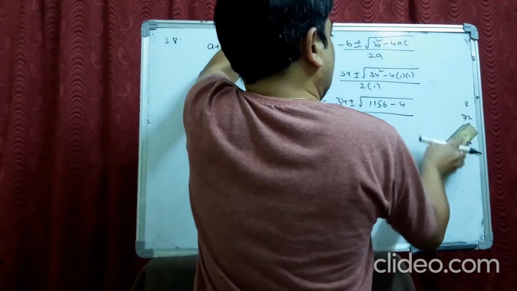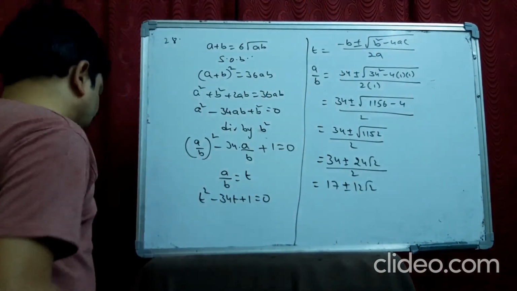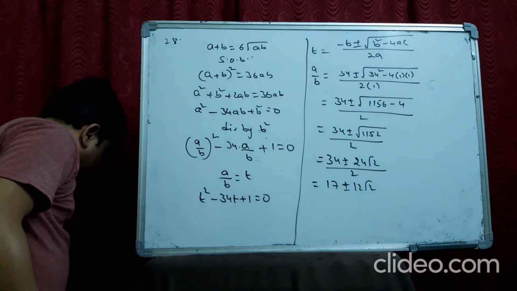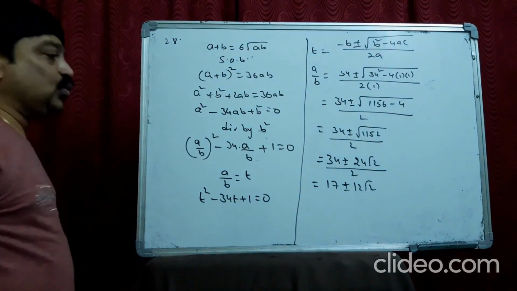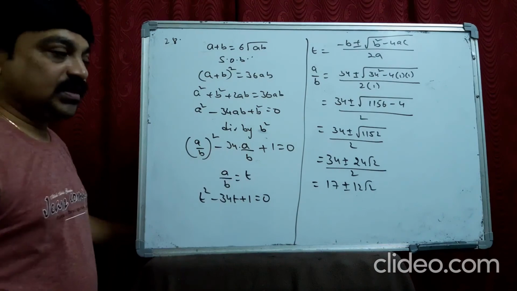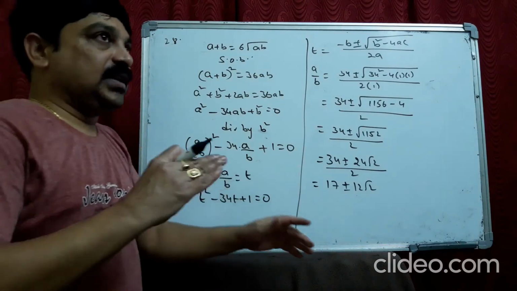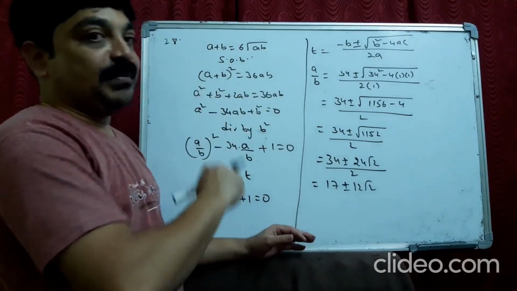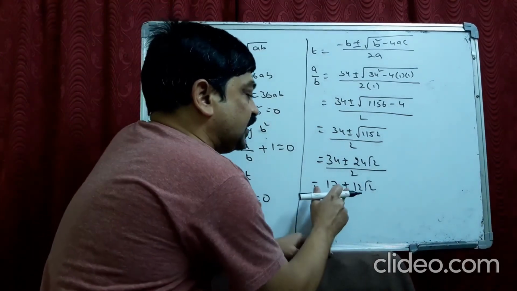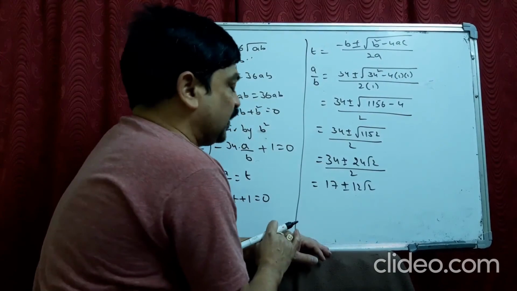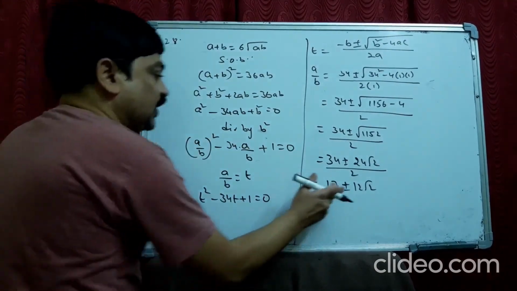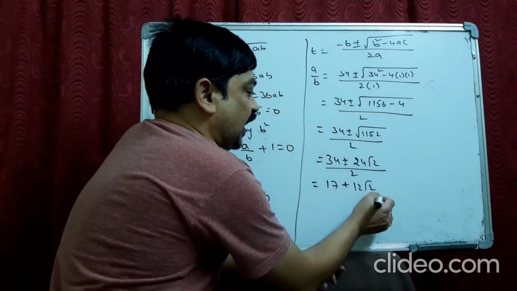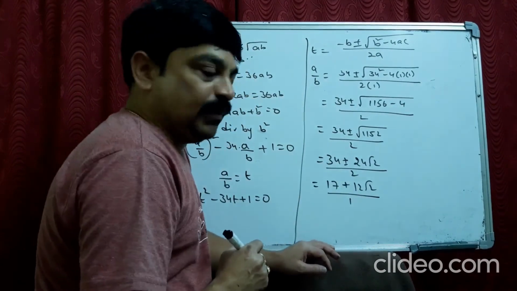Now after this, but this is not the thing that we are asked to prove. You are asked to prove something else, 3 plus 2 root 2 by 3 minus 2 root 2. Then how to do this? You are asked to take 3 plus 2 root 2, but I am not getting that. But I will bring that. How? I tell you. See, it is plus or minus, no? If I take plus, I write it by 1.